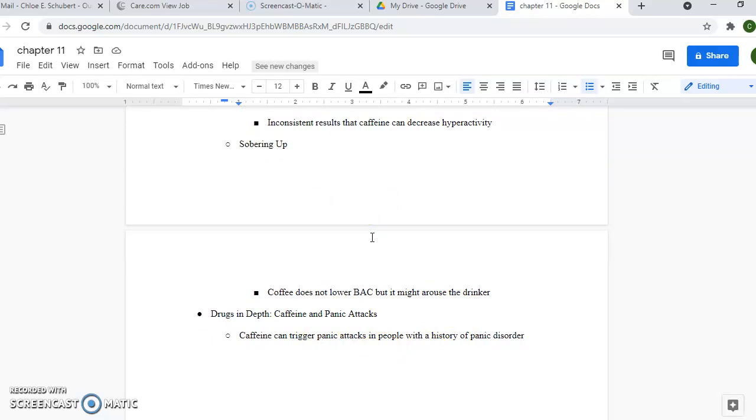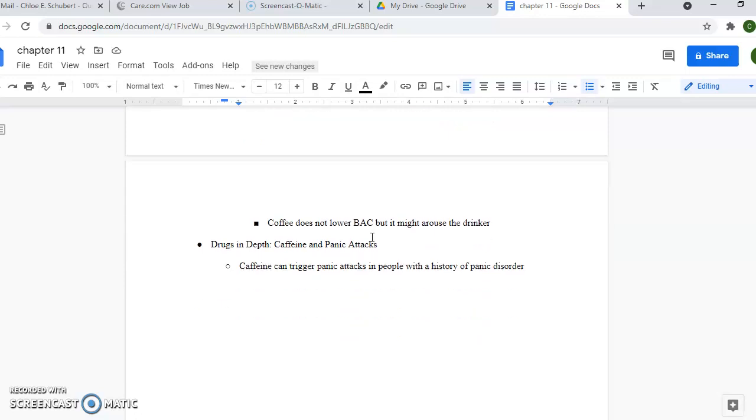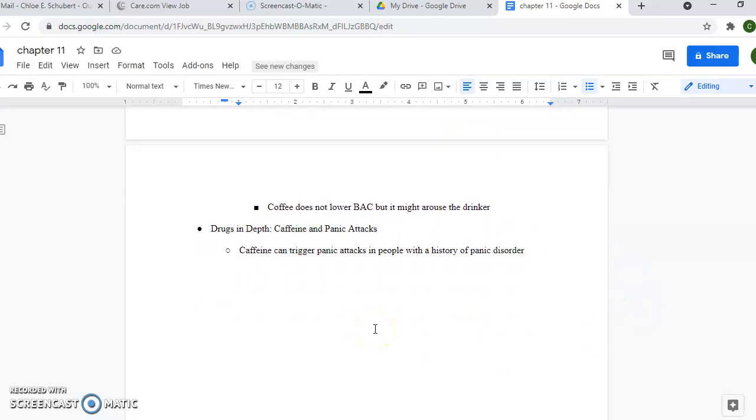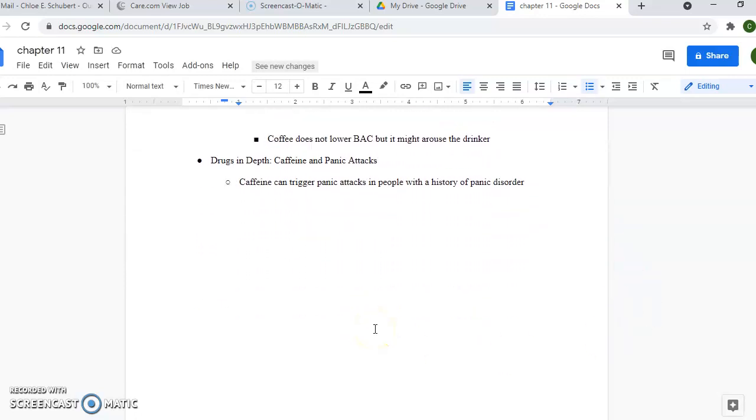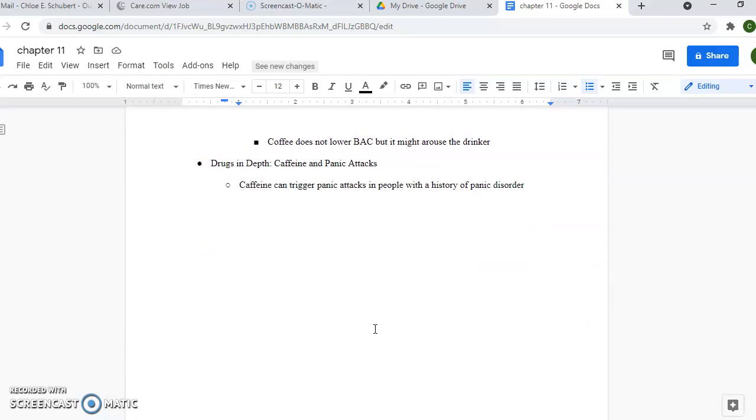Sobering up: coffee does not lower BAC, but it might arouse the drinker. That drinker still has a high BAC and could be a danger if they get in a car or anything. Drugs in depth, caffeine and panic attacks. Caffeine can trigger panic attacks in people with a history of panic disorder.